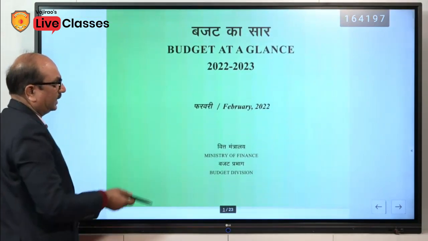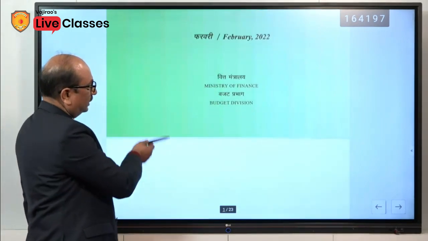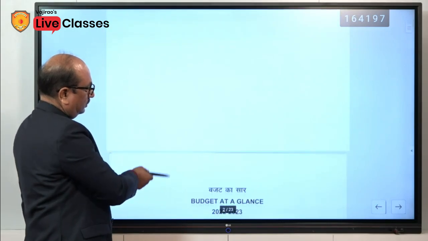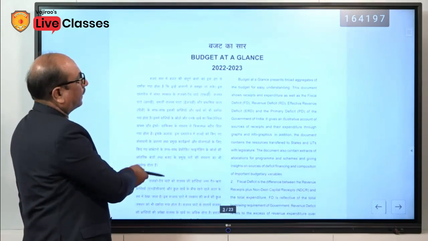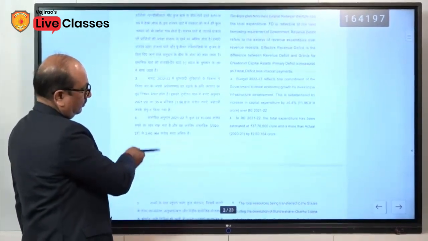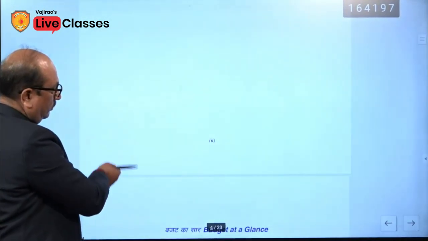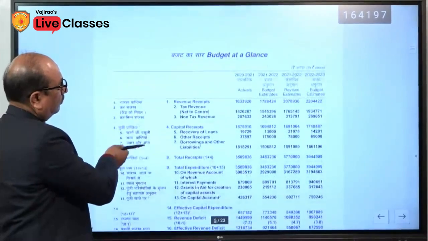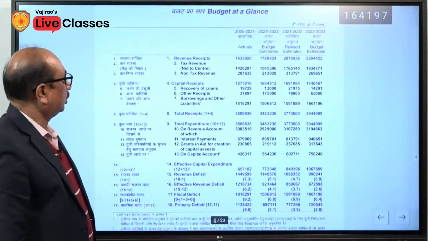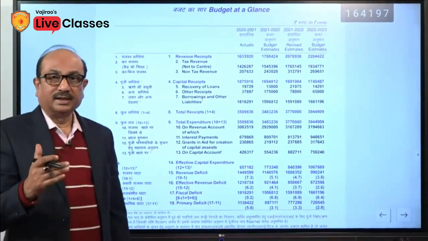This is Budget at a Glance, and both the documents have been given to you, so you will be comfortable. Only some part will be discussed with you. Here you must know that in every annual budget of the government, the details of income and expenditure for the